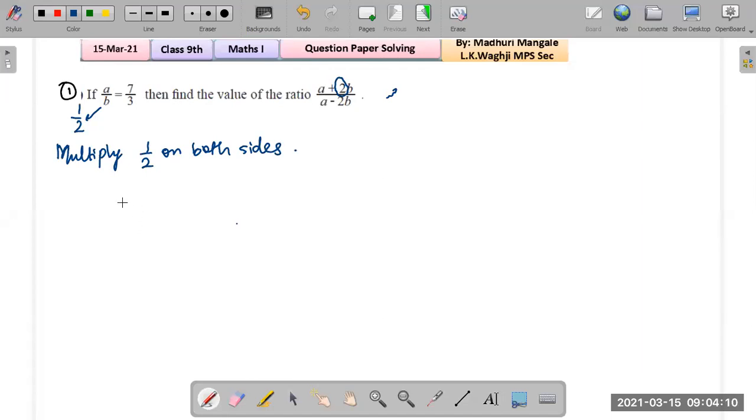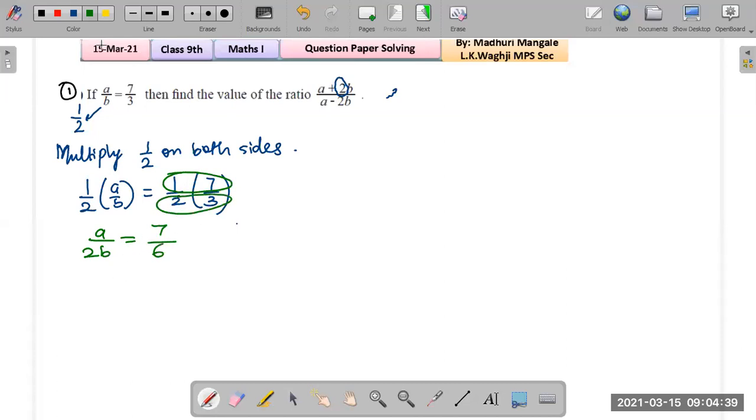Okay, so multiplying 1 upon 2 on both the sides, what do we get? It's 1 upon 2 times a upon b, that is equal to 1 upon 2 times 7 upon 3. And multiplying, what would you get? That would be a upon 2b equals to, now when you're multiplying the fractions, how do you multiply? Numerator with numerator, denominator with denominator, right? So 1 times 7 is 7 upon 2 times 3, that is 6. Easy.